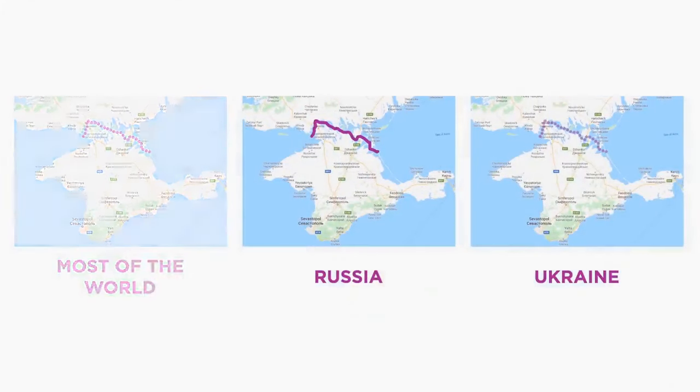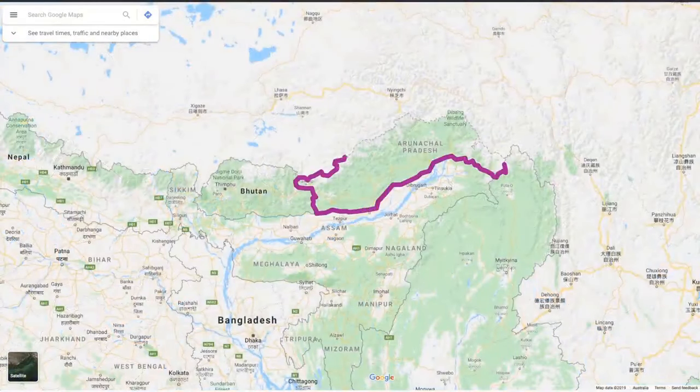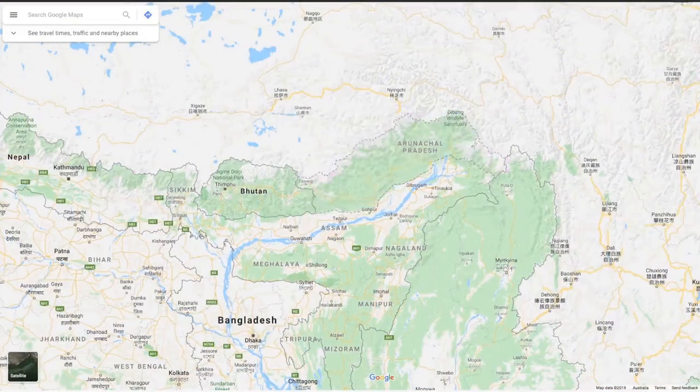But Crimea is far from the only difference that different users in the world will see. Without a doubt, the biggest difference that you'll notice between countries is over in Asia, primarily on the India-Pakistan-China border. Let's start off with this awkward piece of land here, which, depending on who you ask, is either Arunachal Pradesh or South Tibet. If you are looking at the maps in literally any country in the world except for either India or China, this is what you will see. A dotted line in the north where India asserts the border is, and a dotted line in the south where China asserts the border is.